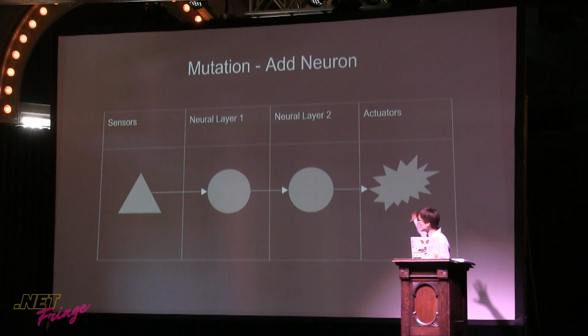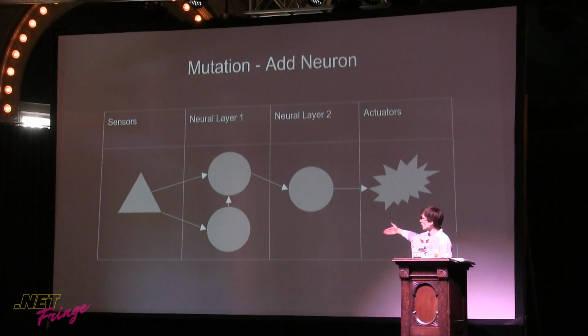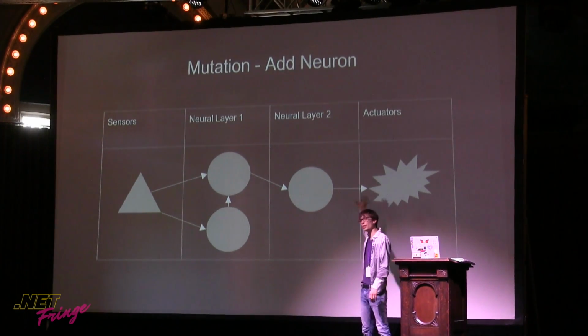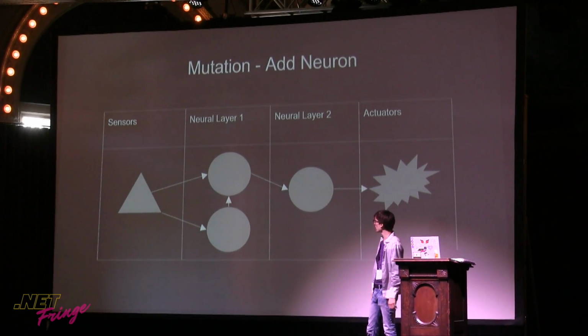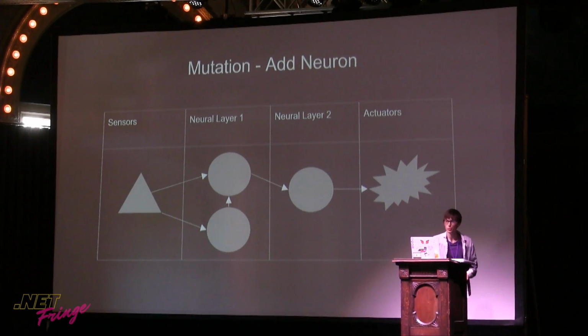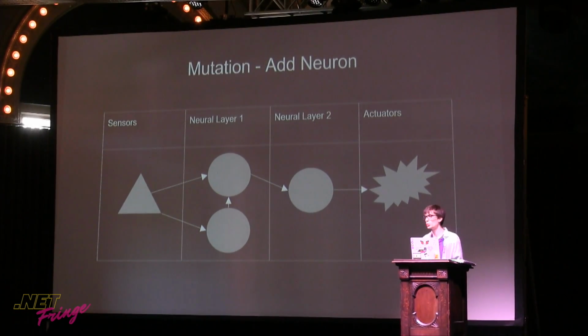It randomly selects inside of the neural network a neural layer to add a neuron to, and then it randomly connects that neuron to any other node inside of the neural network, and then it connects it to an output node. We can do all sorts of things with this.